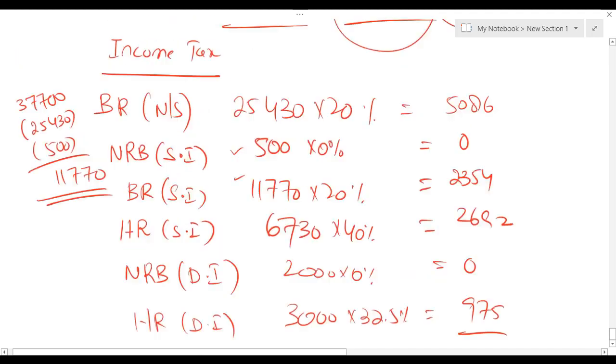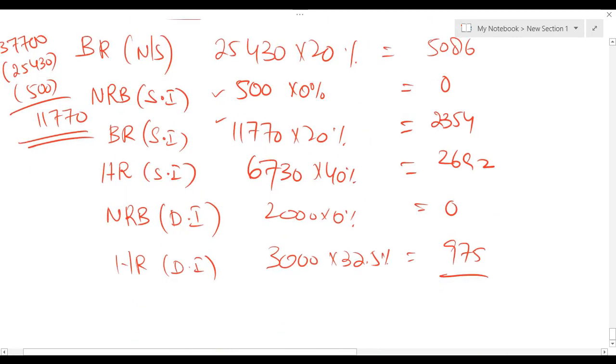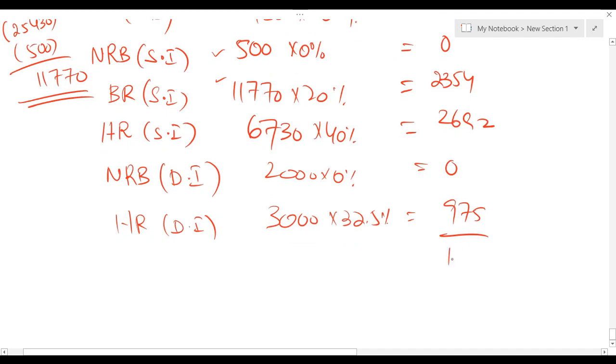So let's check what is the amount of income tax liability. 5086 plus 2354 plus 2692 plus 975. So it is 11107. Okay, from this income tax liability, we have to deduct the tax credit.